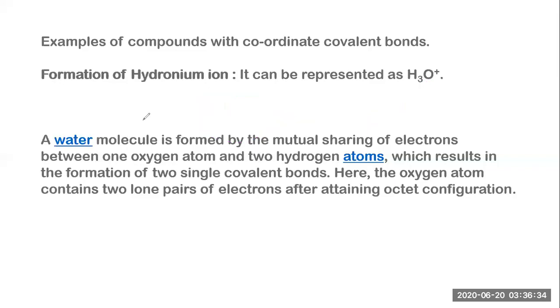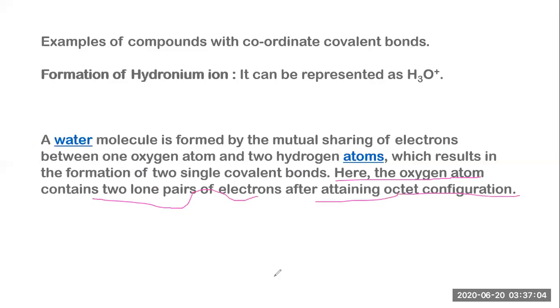So who is participating in the formation of the coordinate covalent bond? The lone pair of electrons. So let's talk about the discussion. A water molecule is formed by the mutual sharing of electrons between one oxygen and two hydrogen atoms, which results in the formation of two single covalent bonds. Correct. Here the oxygen atom contains 2 lone pairs of electrons after attaining the octet configuration.